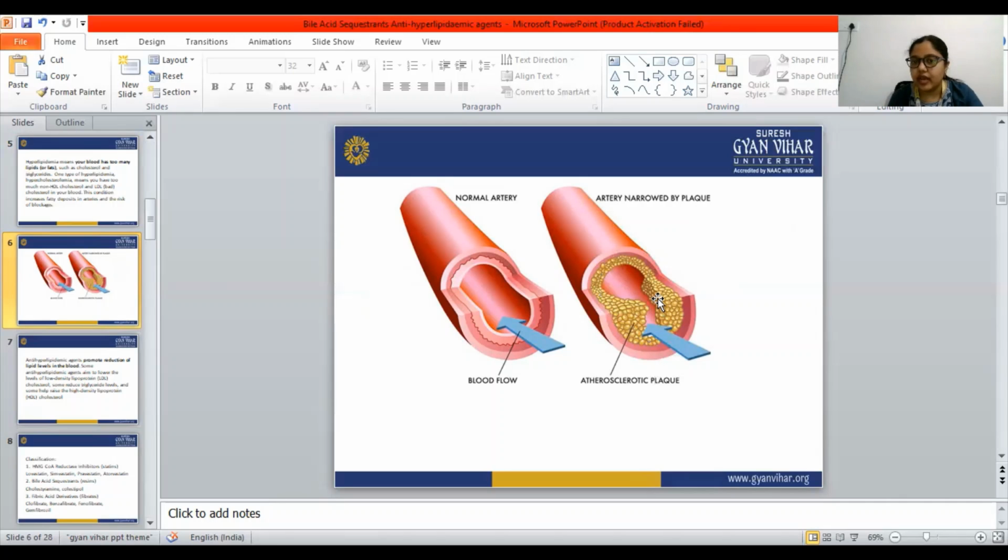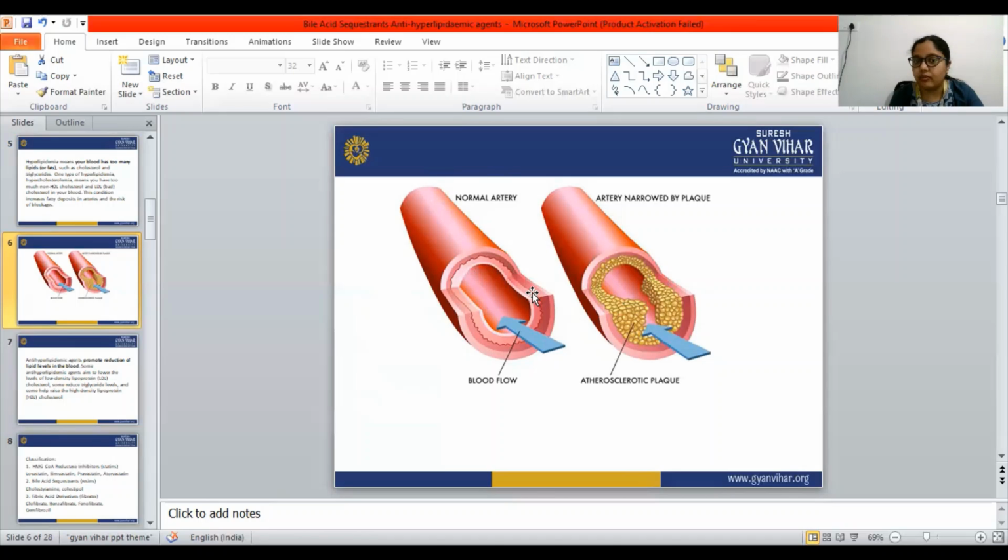Look at this. When this plaque forms inside the artery, what happens? The blood doesn't flow smoothly, and there are chances of blockage. When this plaque fully forms here, it blocks the blood flow, and that condition is known as atherosclerosis, and this plaque is known as atherosclerotic plaque. So this is the difference between the normal artery and the artery narrowed by the plaque.